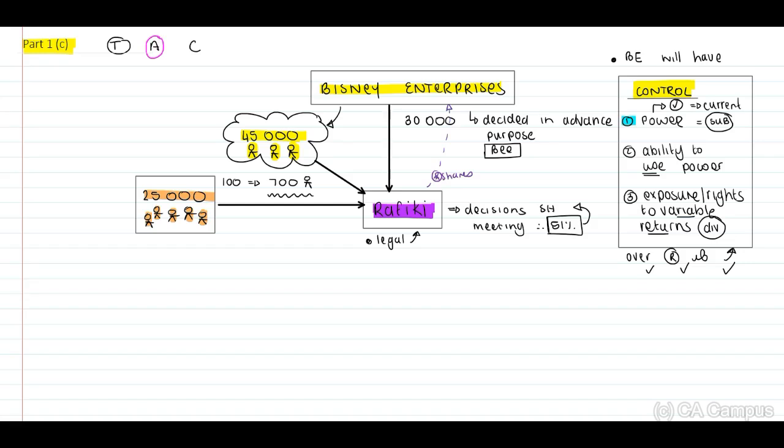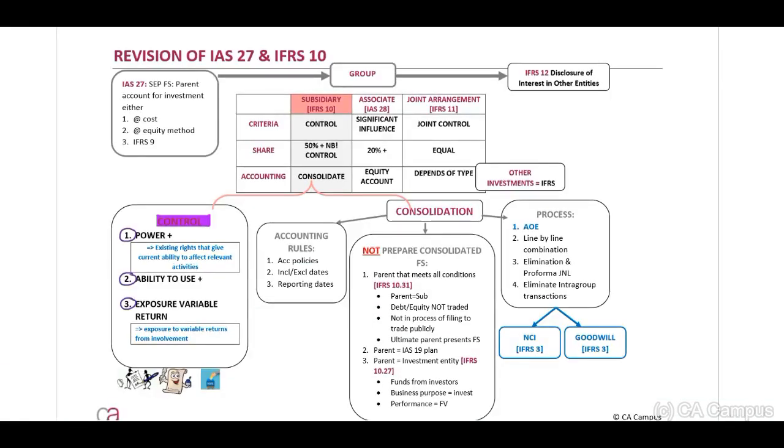Okay, so now, guys, we need to dig into this. Number one, look at the left side of your screen. We need to identify if Bisney Enterprises has power. When you refer to your revision page, remember, power will be when there are existing rights that give the current ability to affect the relevant activities. Guys, these rights should give them voting rights.